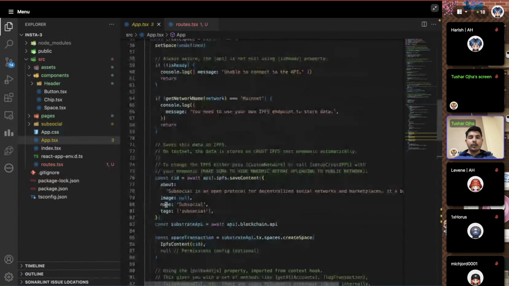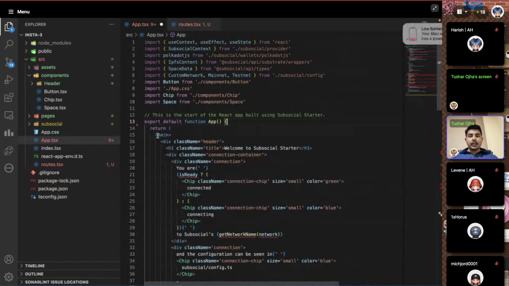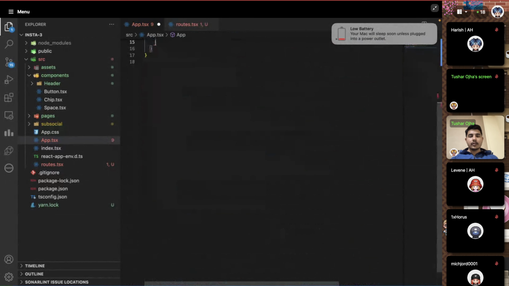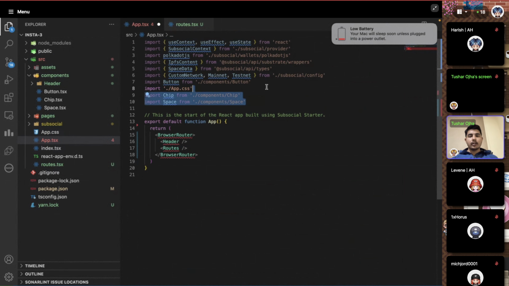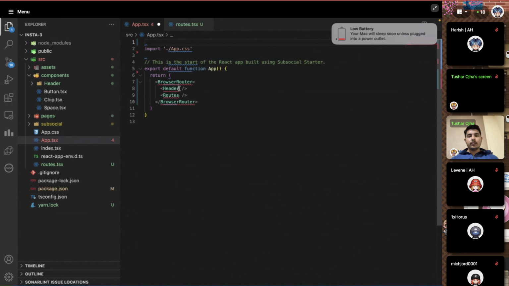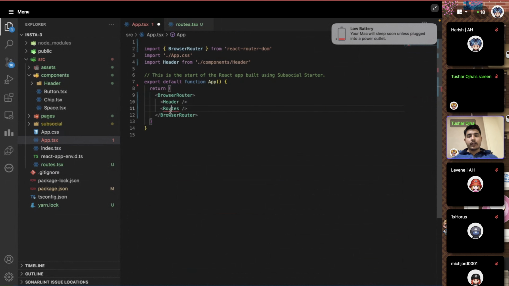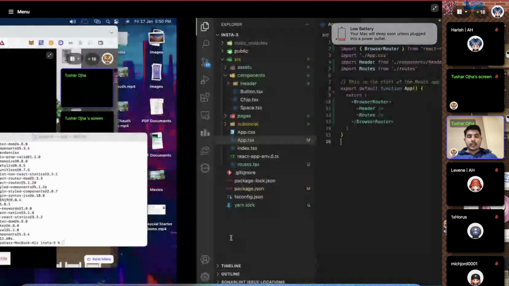So I'm going to remove this stuff for now, because we don't need it. And then this also, I'm going to do it like this. So we just need this sort of thing for now. Okay, and let's have the imports for the necessary things only. We need to add React Router DOM, we need to have header, and we need to have apps. Cool, perfect.